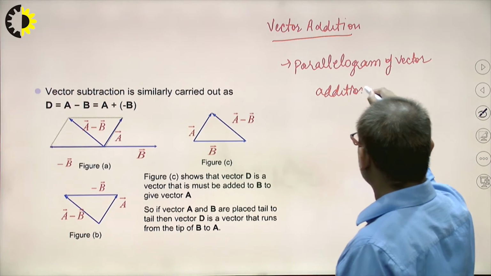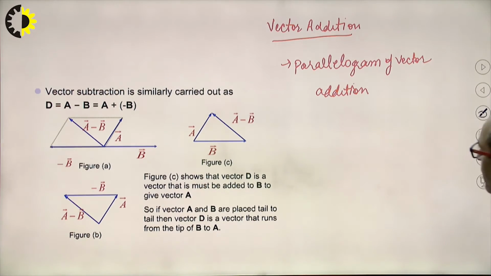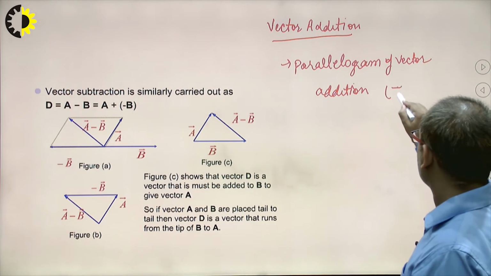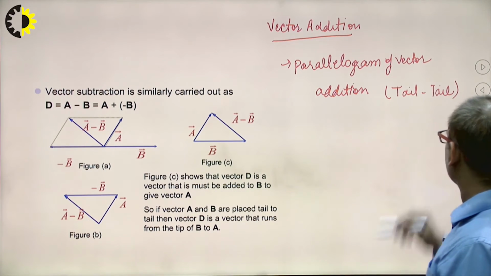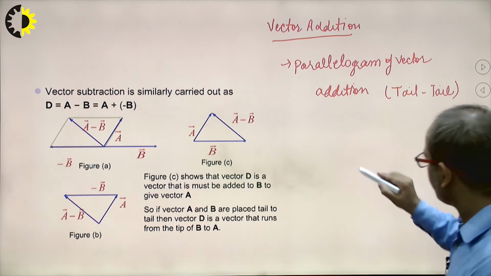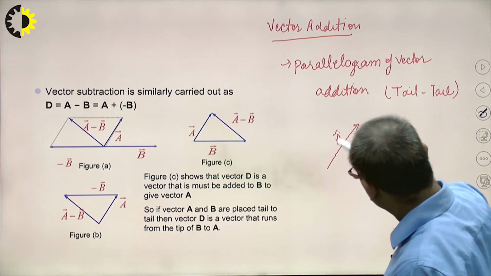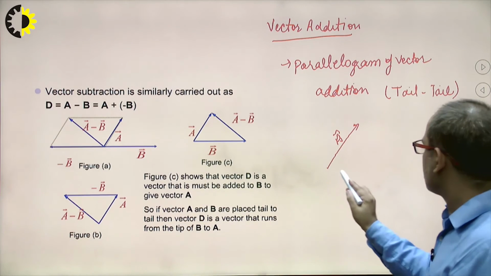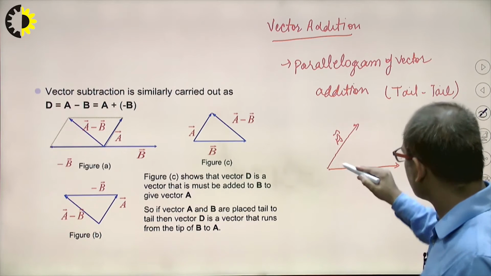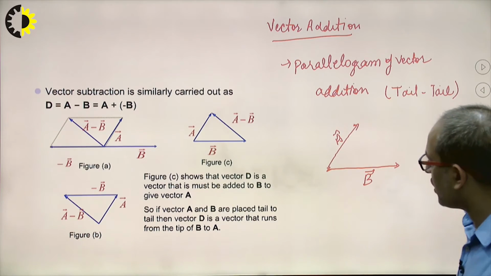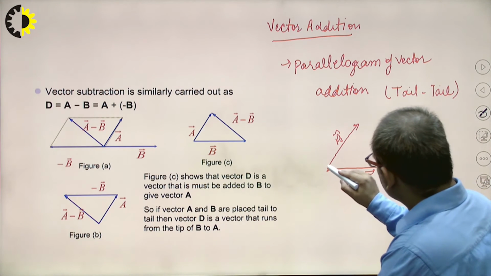You will see that in this parallelogram vector addition, tail to tail are joined. If this one is A vector and this represents the B vector, you will see here the tail of A vector is joined with the tail of B vector. Clear?